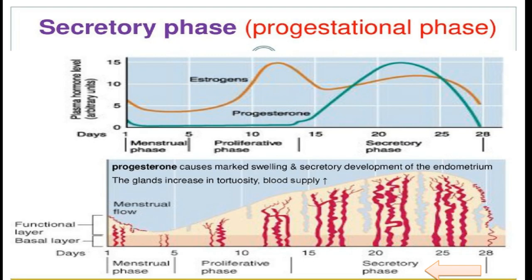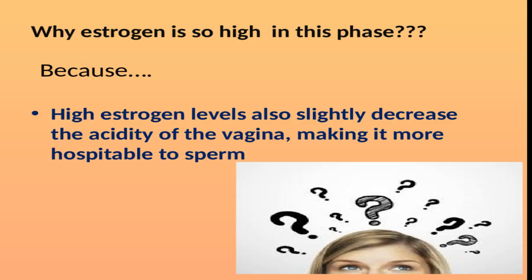Here it is clearly visible that the progesterone level is at its peak, causing marked swelling and secretory development of the endometrium to start preparing for the potential attachment of a fertilized egg. If you notice here, estrogen's level is also high. Why is estrogen high in this phase? Because high estrogen levels also slightly decrease the acidity of the vagina, making it more hospitable to sperm.